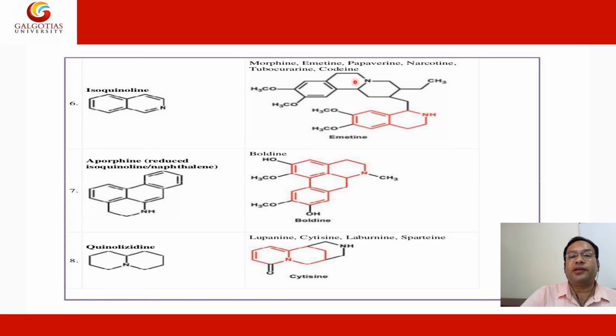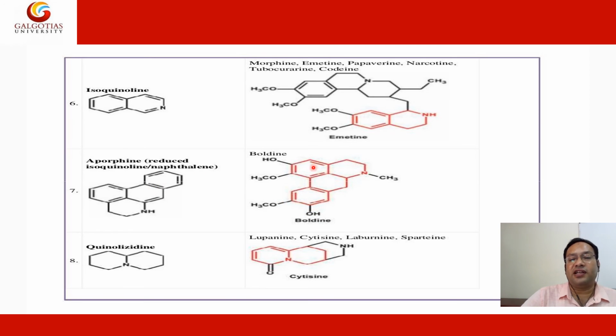Morphine, emetine, papaverine, narcotine, D-tubocurarine and codeine are examples of isoquinoline alkaloids. Apomorphine contains the isoquinoline and naphthalene nuclei.